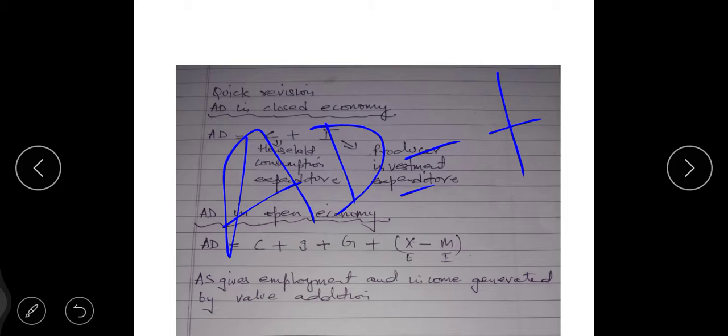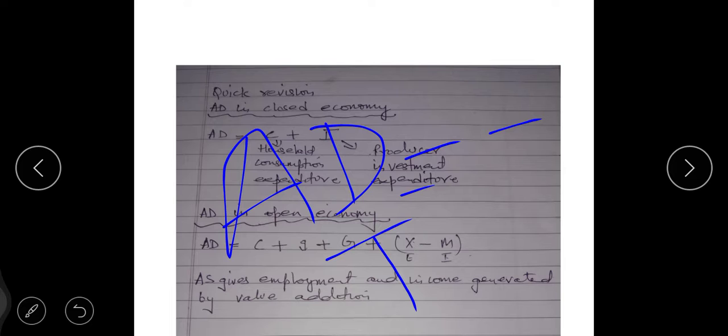So if minus is given in the statement, then the statement will be false. In case AD is given with a plus relationship, it means the statement is true.